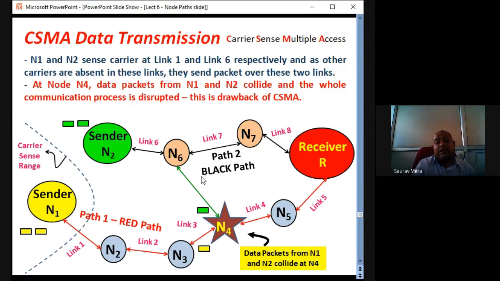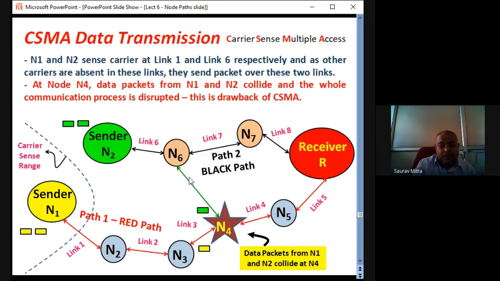So this green line is a link between N6 and N4. This link enables sender N1 to send data to the receiver through N4, N6, N7 and the receiver. So this link in between enhances the routing possibilities of this whole topology.